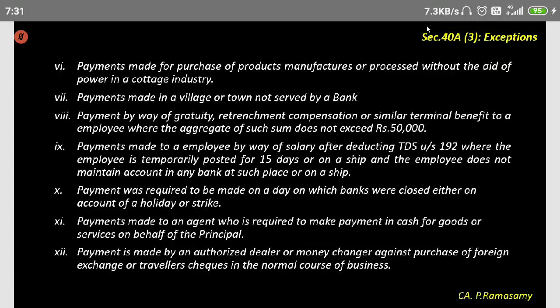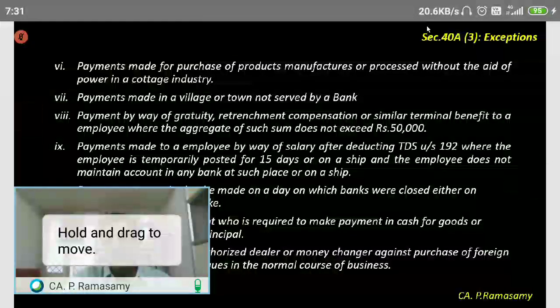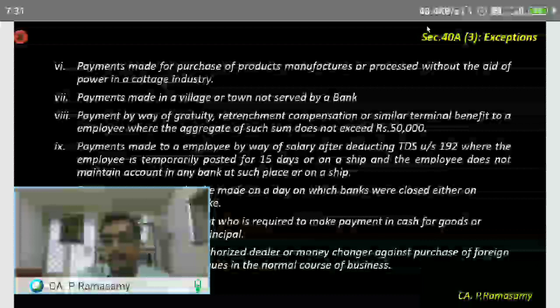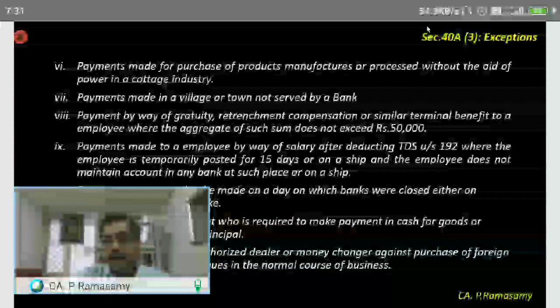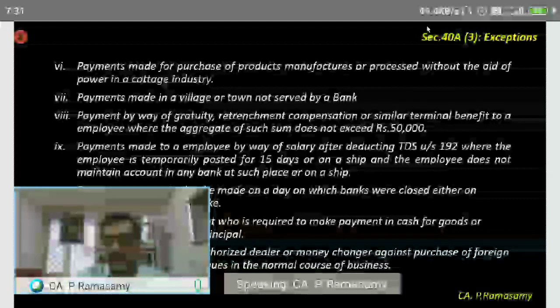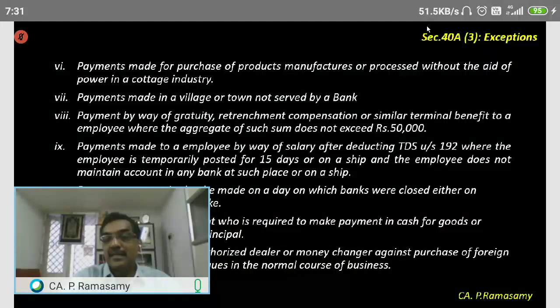Payments made in cash in this case are disallowed, sir. Anywhere, if cash payment is made in excess of 10,000 rupees, it is disallowed. These exceptions are cases where even if you pay in cash, there is no disallowance. It will be allowed.